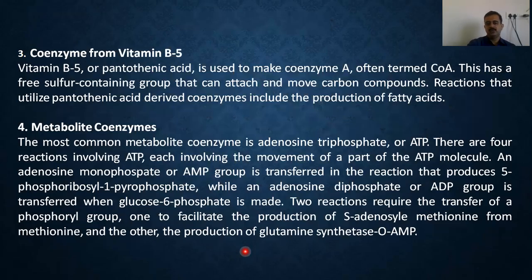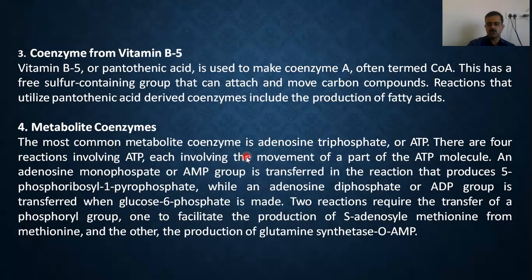Coenzyme from vitamin B5. B5 or pantothenic acid is used to make coenzyme A, termed CoA. This has a free sulfur containing group that is attached to and moves carbon compounds. Reactions that use pantothenic acid derived coenzymes include the production of fatty acids. So for the production of fatty acids, these enzymes are helpful, and who helps them? The vitamin B5 helps them.